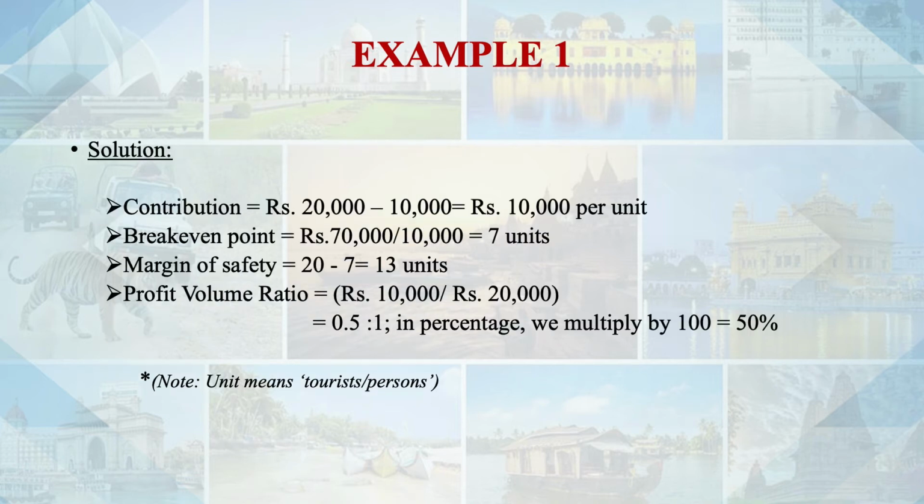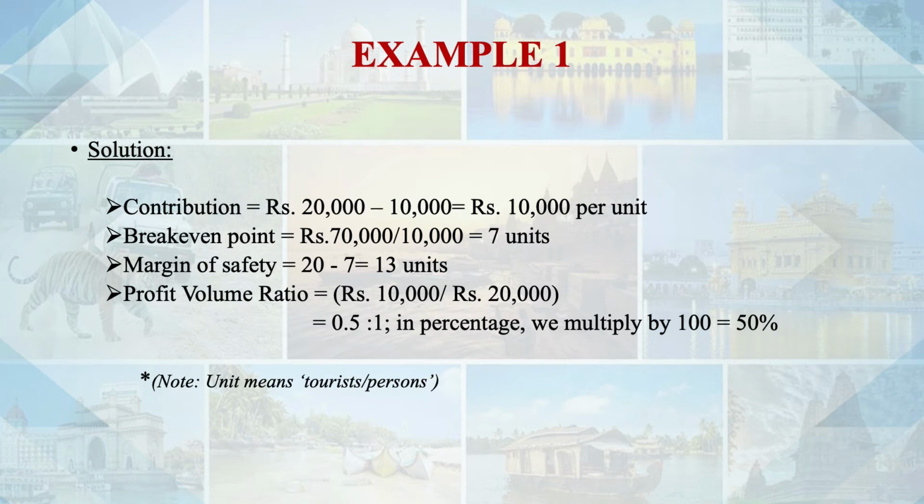It's very interesting. So contribution will be: selling price is 20,000, variable cost is 10,000 per unit. So per unit, contribution is 10,000. Break-even point formula is fixed cost divided by contribution. Fixed cost is 70,000. Contribution per unit per tourist is 10,000, above the variable cost, so 7 units. So in this case, we can say if there are 7 tourists in a group, the tour operator will be in a condition of no profit, no loss.